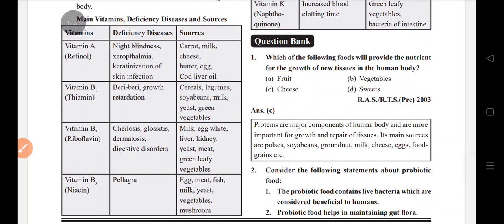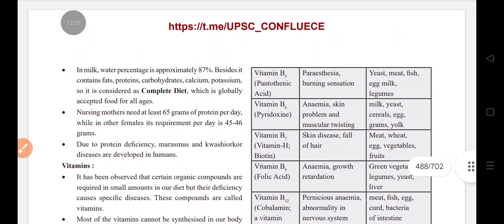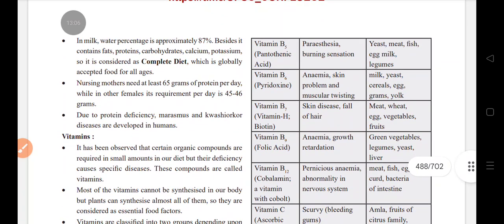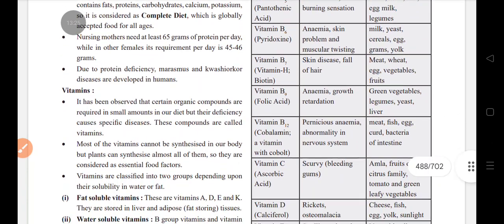Vitamin B2, riboflavin: cheilosis or glossitis, dermatosis, digestive disorder. Vitamin B3, niacin: pellagra. Vitamin B5, pantothenic acid: paresthesia, burning sensation. Vitamin B6, pyridoxine: anemia, skin problems and muscular twitching. Vitamin B7, biotin: skin disease, fall of hair. Vitamin B9, folic acid: anemia, growth retardation. Vitamin B12, cobalamin, a vitamin with cobalt: pernicious anemia, abnormality in the nervous system.